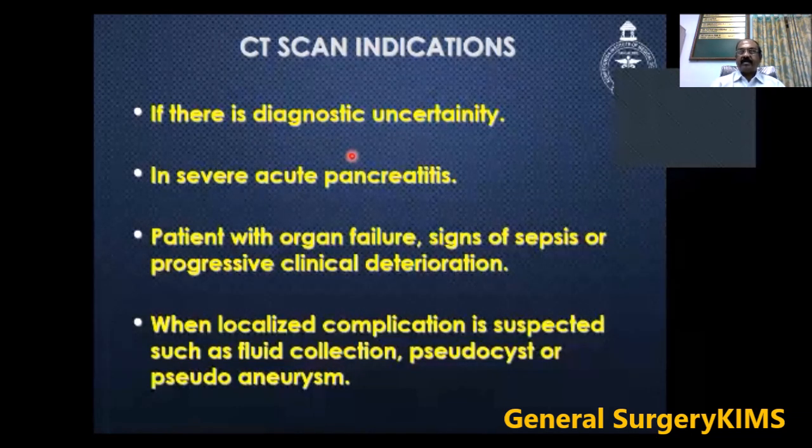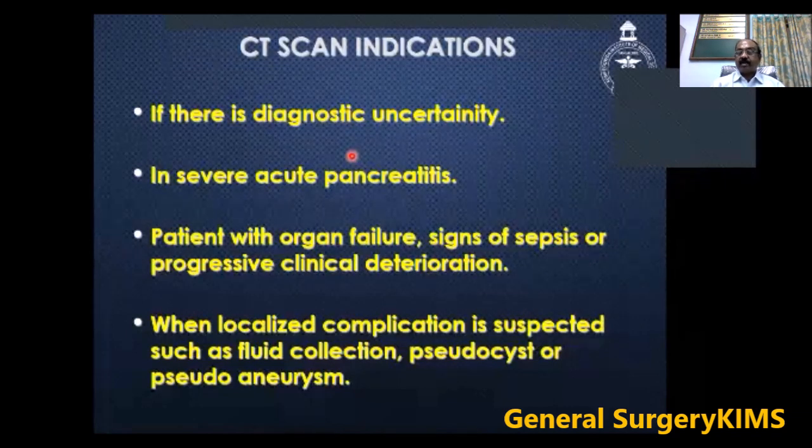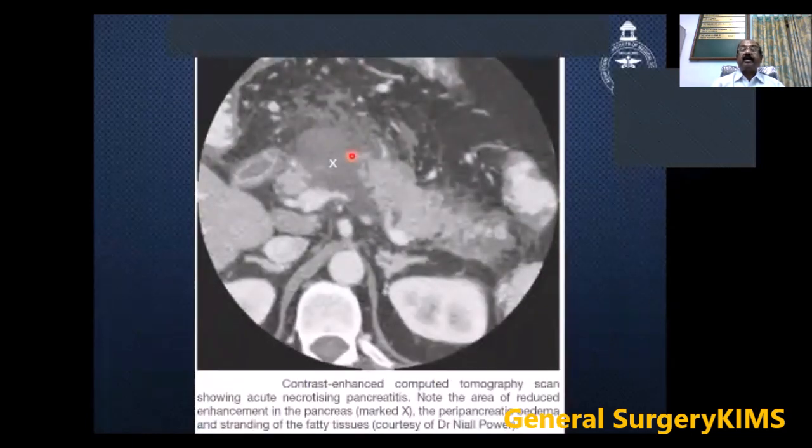So for day 1, he's all right. Day 2, it starts deteriorating. So then there is an indication to do a CT scan. When a localized complication is suspected, such as fluid collection, pseudocyst or pseudoaneurysm, these are some of the indications where we do a CT scan. So this is a CT scan showing a necrosis.